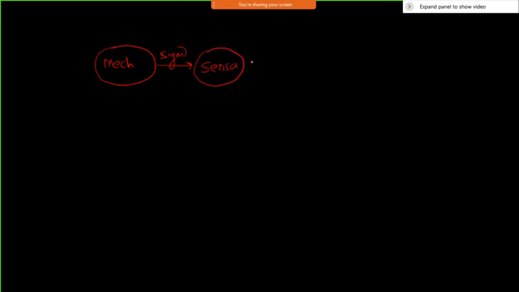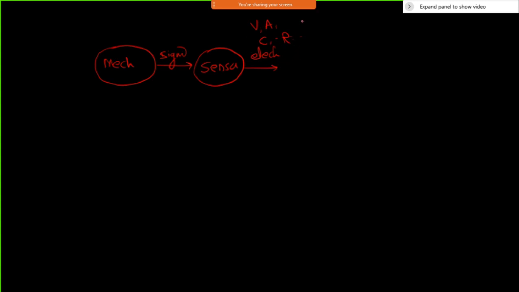So I will start again here. Initially we start with a mechanical system. This is my mechanical system, and we have a mechanical signal. This signal is converted into an electrical signal by the sensor. This electrical signal may be a voltage, a current, a capacitance, or a resistance, among many other parameters, but these are the electrical parameters.